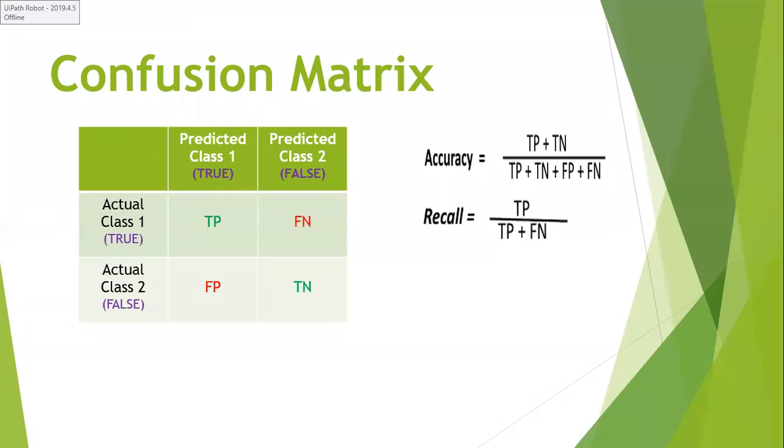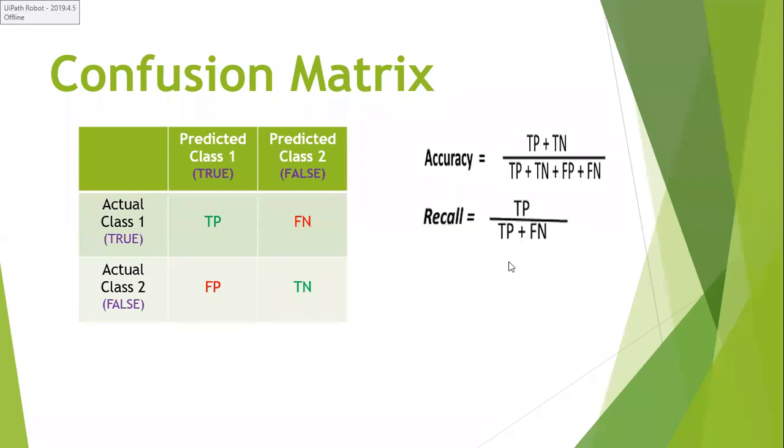Confusion matrix is evaluated for testing data, but not for training data. So how can we evaluate the confusion matrix for the given testing data? For example, if you have only two labels, this is a 2 by 2 confusion matrix.